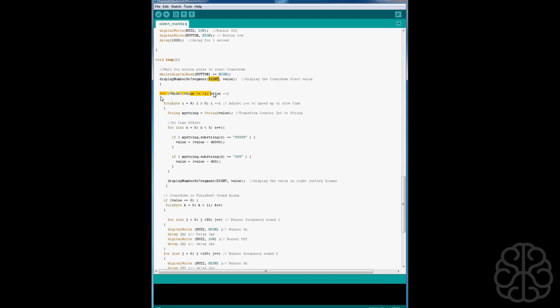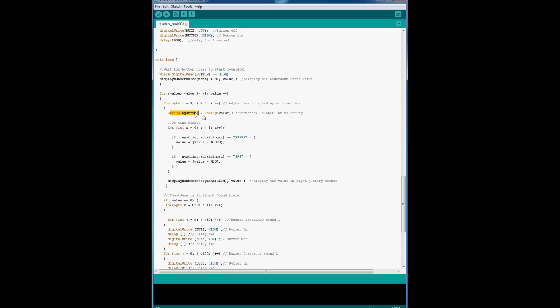Now here, we start actually counting down. The value is 200,000. As long as it's not equal to -1, we do value minus minus, meaning subtract 1 each time through that loop. Now this for loop here, you can adjust the i equals x. Right now it's 9. If you put it at 2, I'll show you that when we go back to the breadboard, the countdown will go a lot faster. So you can put it higher or lower to speed up or slow down the counter.